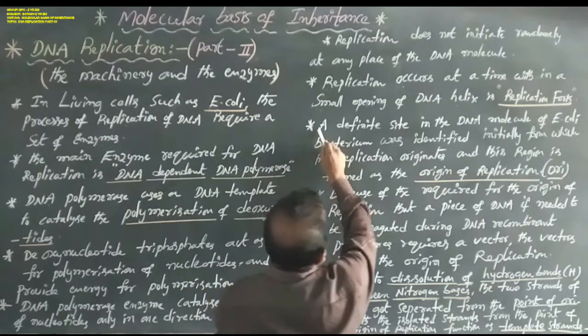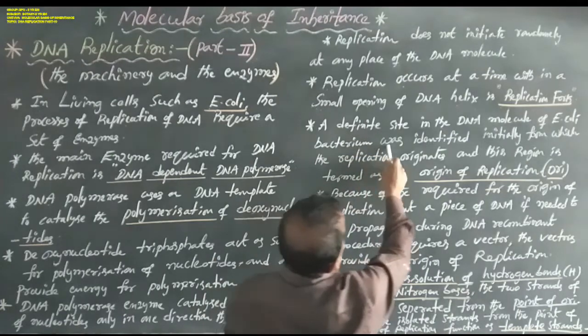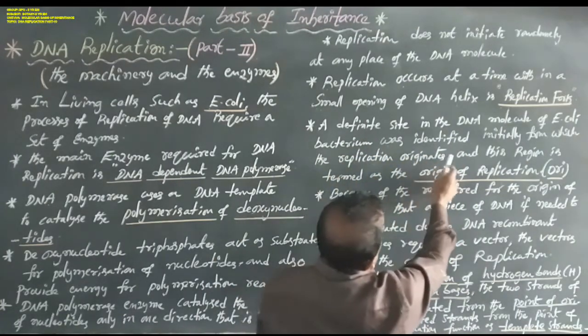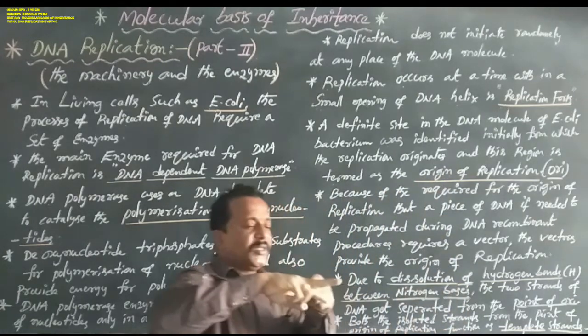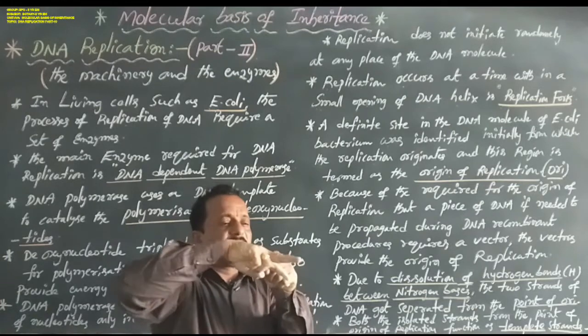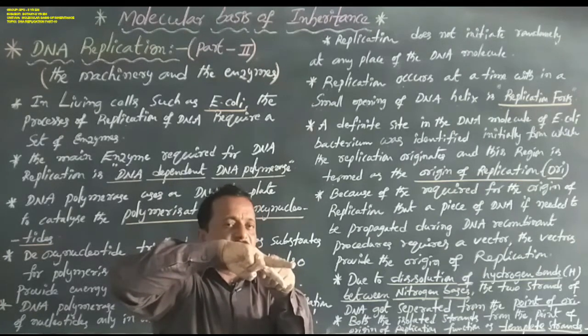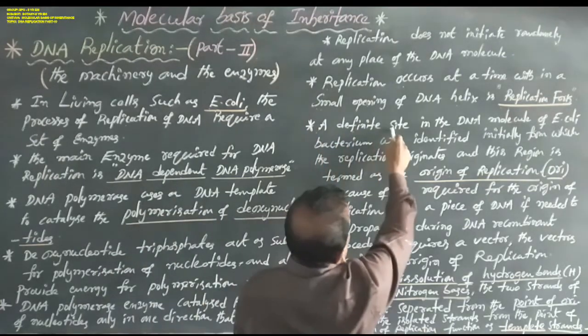Next, a definite site in the DNA molecule of Escherichia coli bacteria was identified initially from which the replication originates, and this region is termed as the origin of replication. This is the beginning of the replication, a definite site.